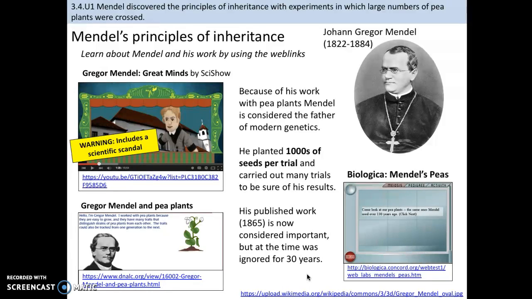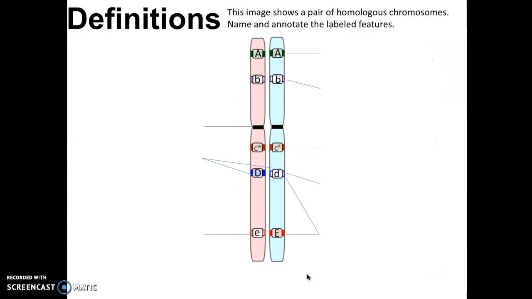His published work back in 1865 is now considered super, super important. But at the time, everyone ignored his work. He was not thought of as being important in that case.